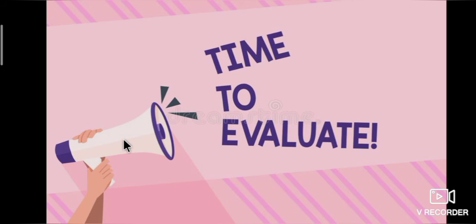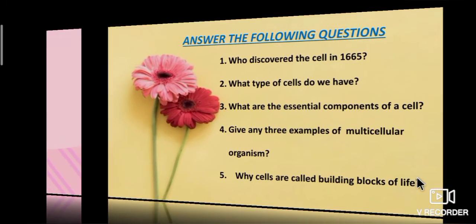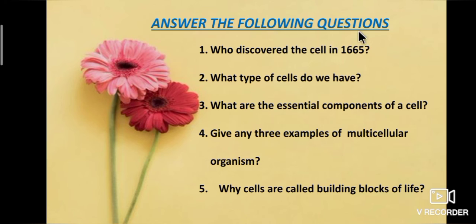Okay students, I hope you are all clear with today's session. It's time for evaluation. Be ready students. Answer the following questions. First question, who discovered the cell in 1665? Second question, what type of cells do we have? Third question, what are the essential components of a cell? Fourth question, give any three examples of multicellular organism. Fifth question, why are cells called building blocks of life?